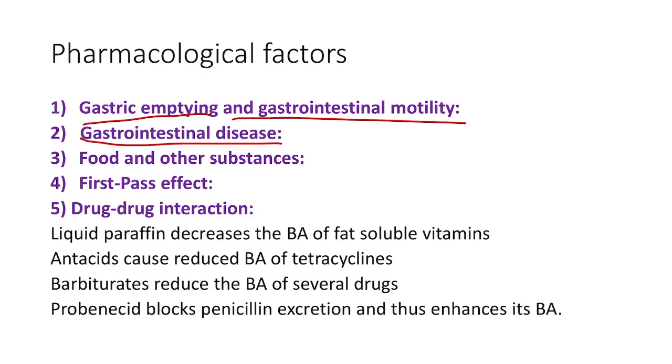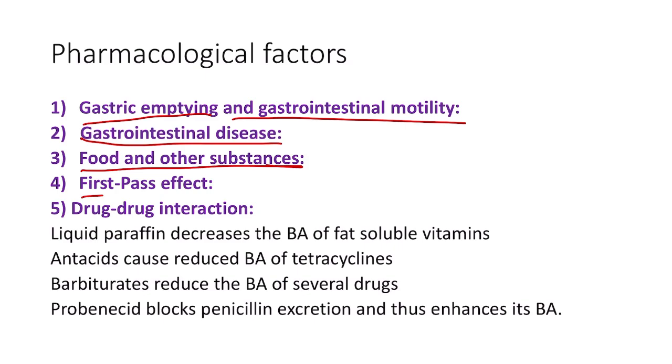And in case of gastroenteritis, there is decreased absorption of all the drugs which are given by the oral route. This is because the gastric epithelium is affected. Now the next factor is food and other substances. Generally, gastrointestinal absorption is favored in case of an empty stomach, but in case of drugs like griseofulvin, its absorption increases after a fatty diet, and iron absorption increases in the presence of vitamin C. So these are the areas where food and other substances can also affect the absorption of the drug which is given by the oral route.